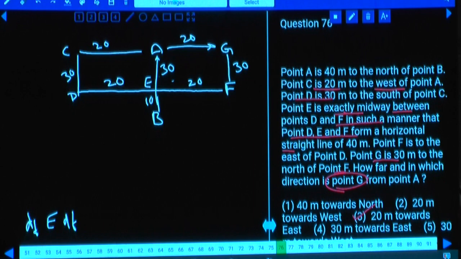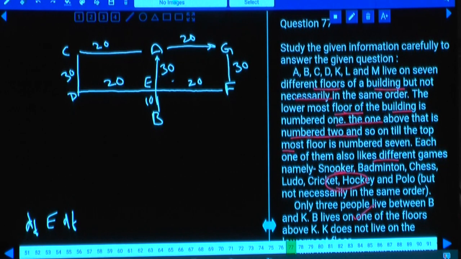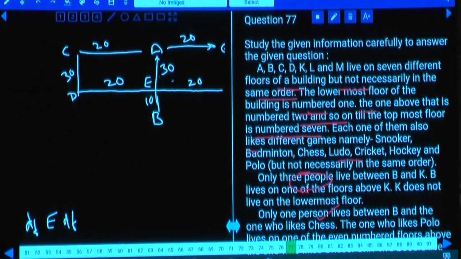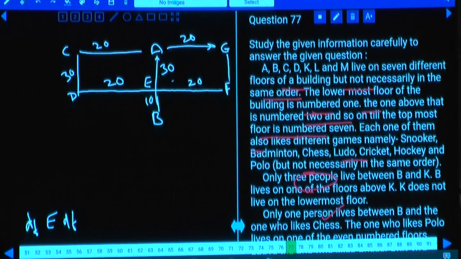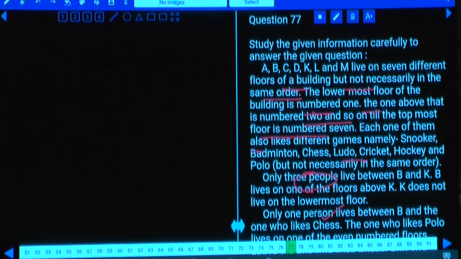Then 77 to 81. Now in questions 77 to 81, tell me what is the information here. A, B, C, D, K, L and M live on 7 different floors of a building but not necessarily in the same order. Whenever the floors are given, always fix the floors at the center: 7, 6, 5, 4, 3, 2 and 1.